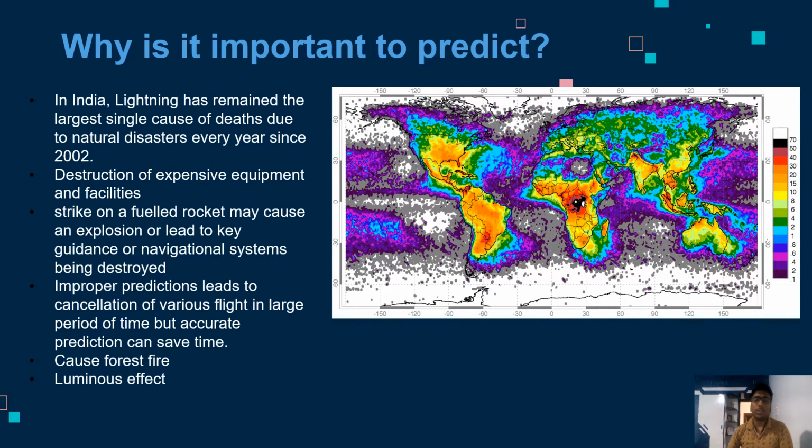Why is it important to predict? About 2,360 Indians die every year on average due to lightning strikes. This is from our analysis of data from the National Crime Records Bureau since 2001. Over 40,000 lives have been lost to lightning since 2001.